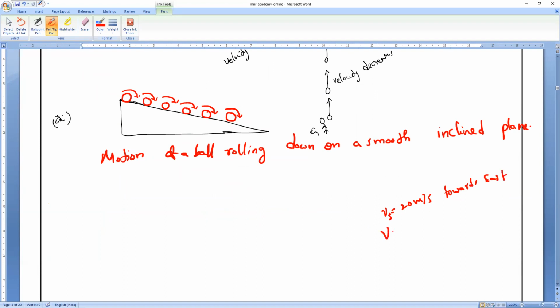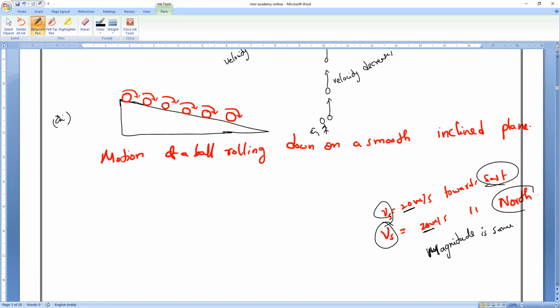The same Sanjay's velocity is 20 meter per second towards north. Are both the same or different? Different. Of course, the magnitude is constant in both cases, but the direction is not the same. So these two velocities are not the same.